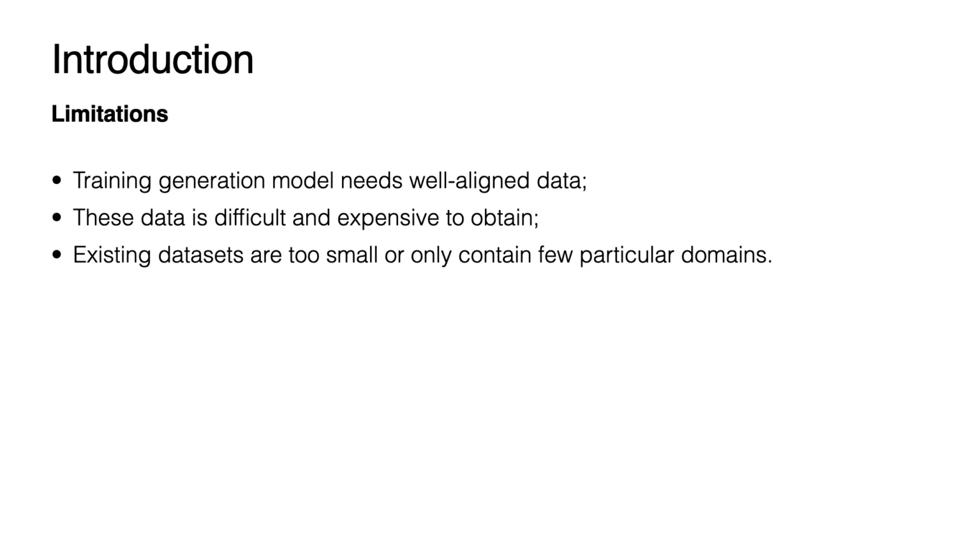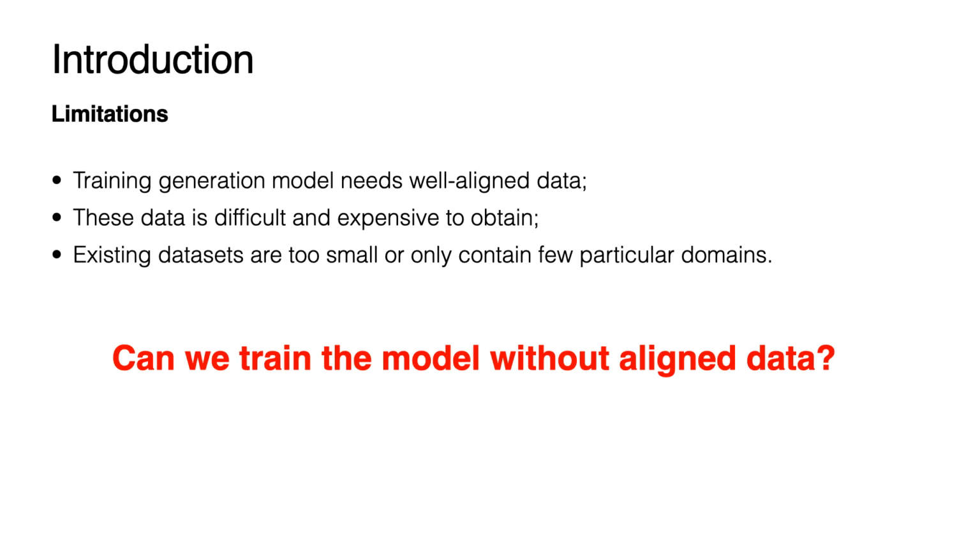This is because the generation model should be trained on a well-aligned dataset, and this kind of dataset is difficult and expensive to get. As a result, existing datasets are either too small or only contain quite a few domains. So a natural idea is, can we train the model without aligned data? If this could be possible, we can easily extend this task to any new domains without a well-aligned dataset.